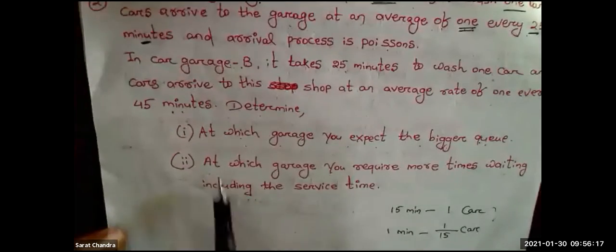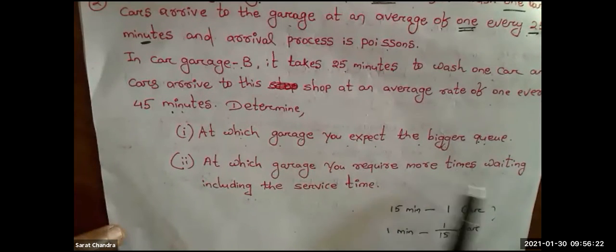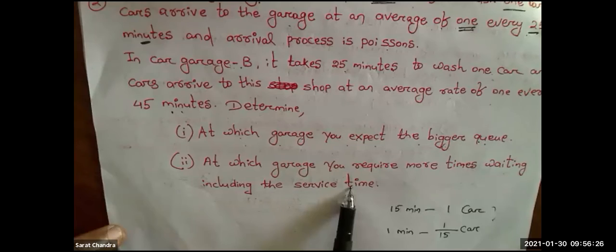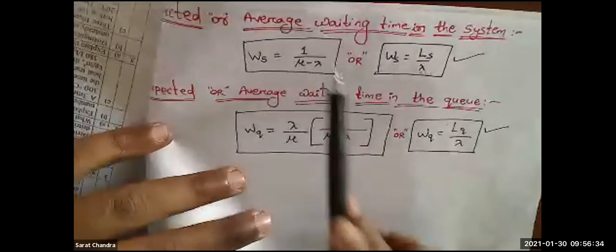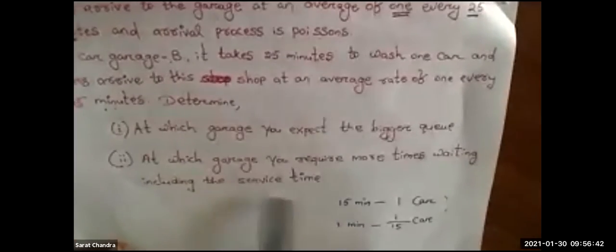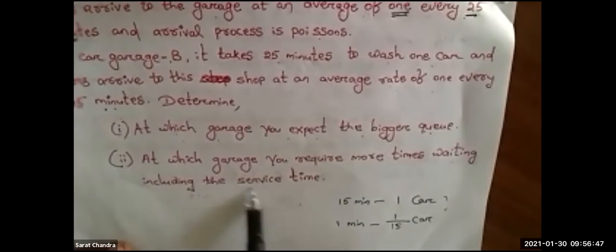And the next one is at which garage you require more time of waiting, including the service time. We have two types of waiting time: one is waiting time in the system, one is waiting time in the queue. In this question it is written at which garage you require more time of waiting, including service time.